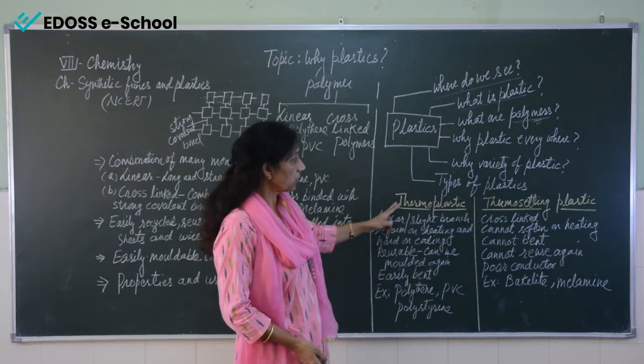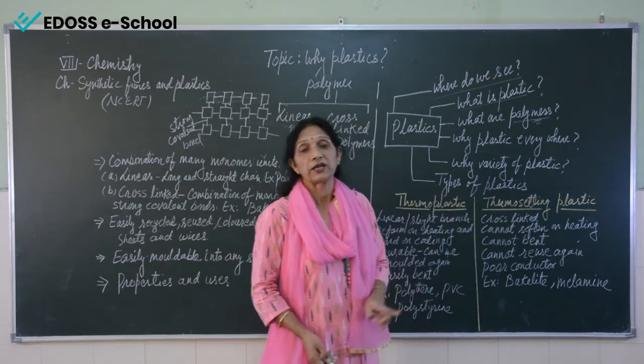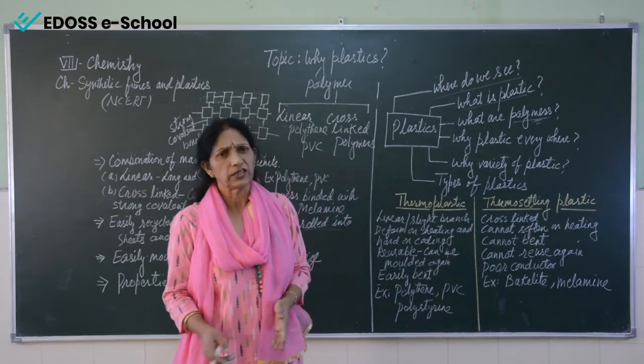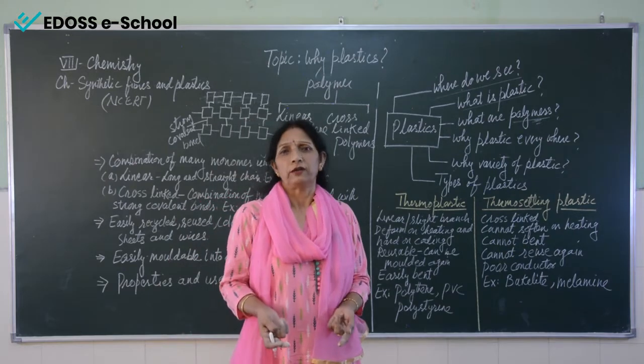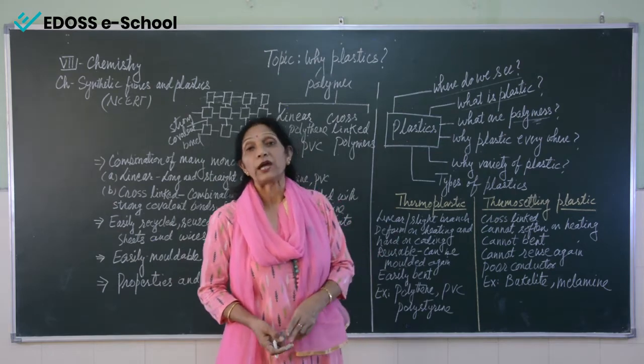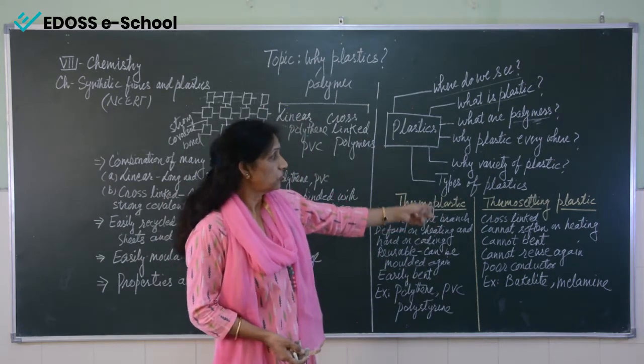One is thermoplastic and another is thermosetting plastic. Now what is the difference between both? In our daily life we think that plastic is only one, but no. Plastic also has two varieties, thermoplastic and thermosetting plastic.